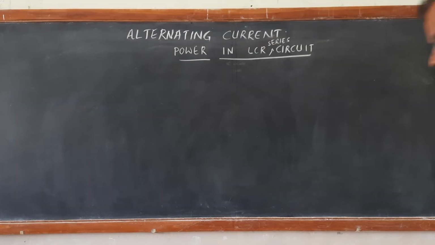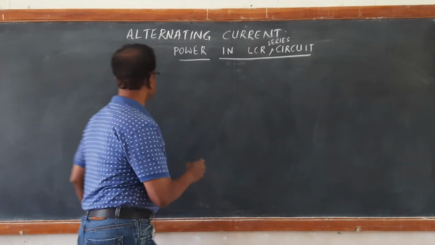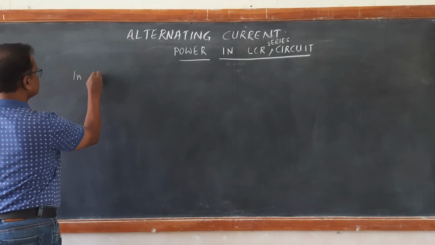Let us first calculate the instantaneous power in an LCR circuit.